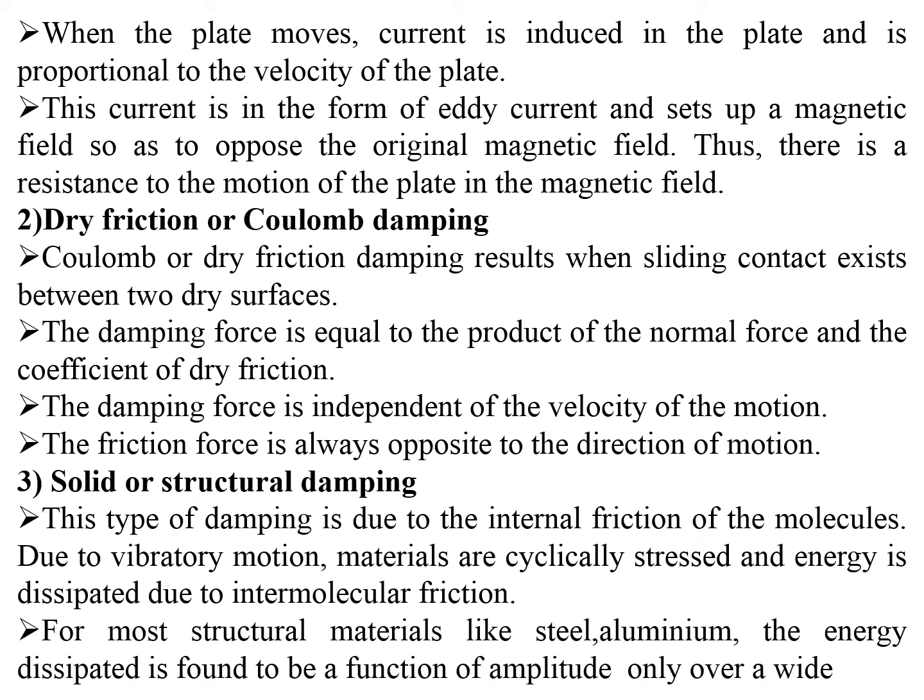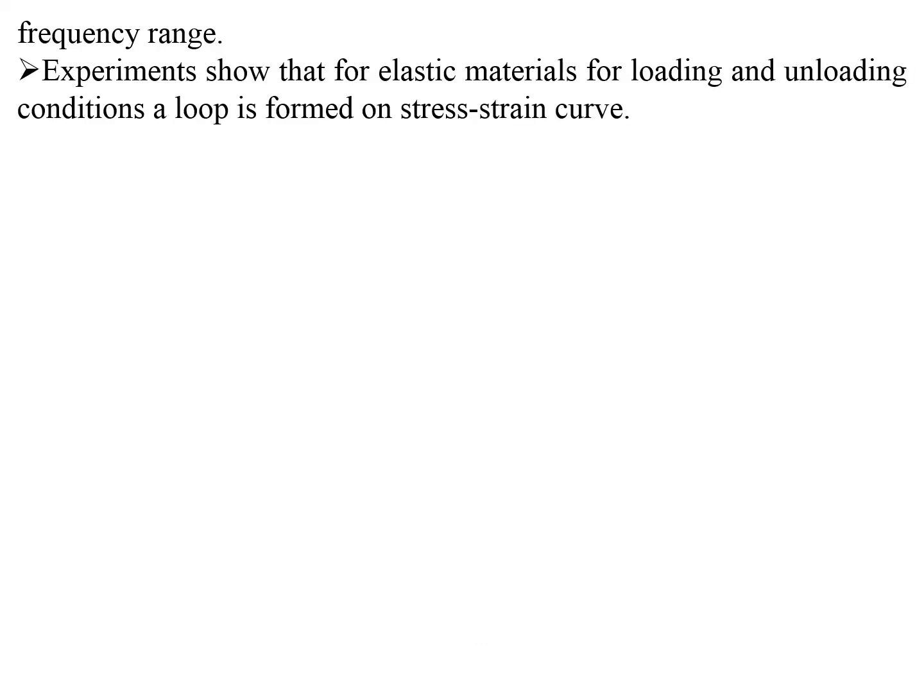For most structural materials like steel and aluminum, the energy dissipated is found to be a function of the amplitude only over a wide frequency range. Experiments show that for elastic materials, for loading and unloading conditions, a loop is formed on the stress-strain curve.